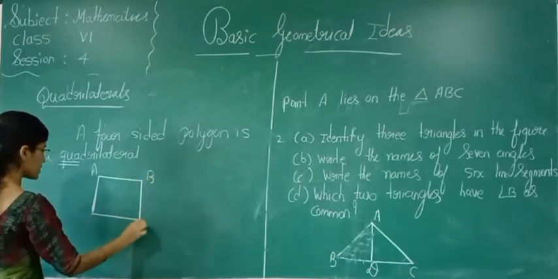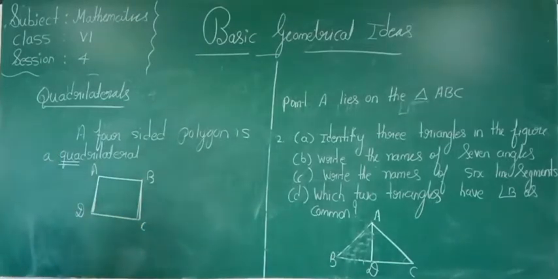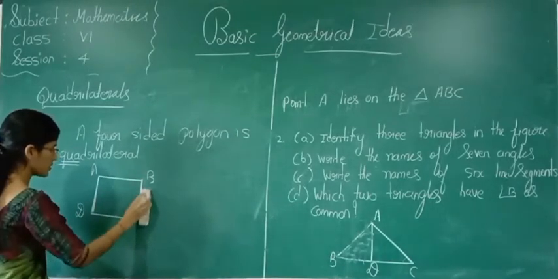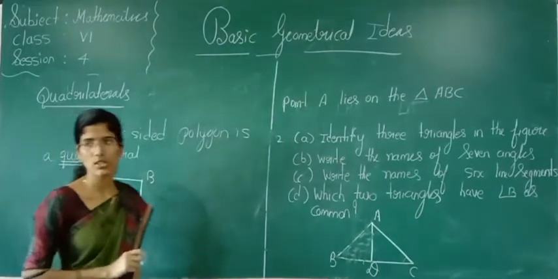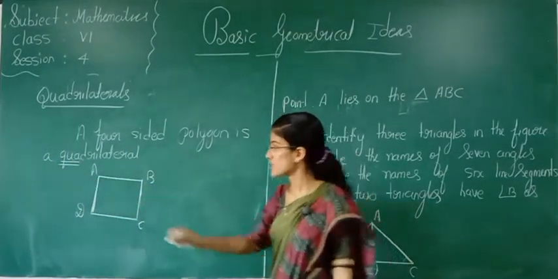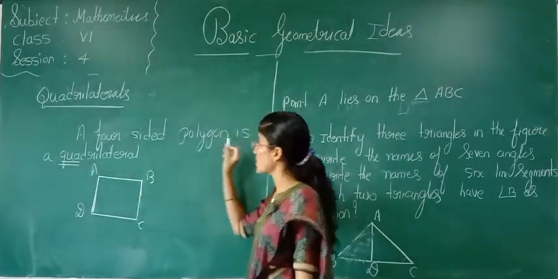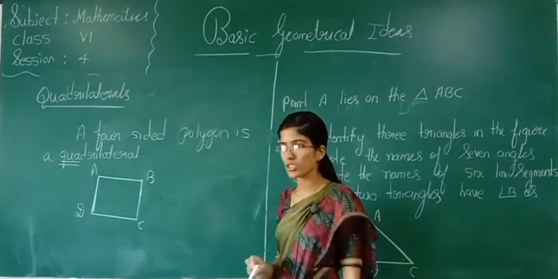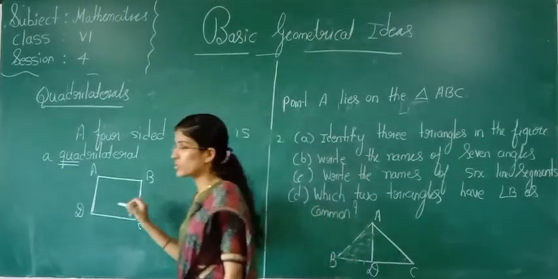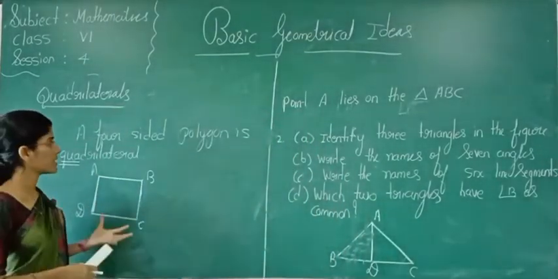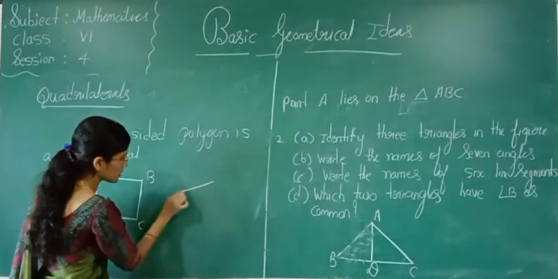A, B, C, D. Now here ABCD is a quadrilateral. Why quadrilateral? Because how many sides does it have? 1, 2, 3, 4. A four-sided polygon is called a quadrilateral. Yes or no? Now we come to know what a quadrilateral is. A four-sided polygon is nothing but a quadrilateral. Now see, one more I will draw here.